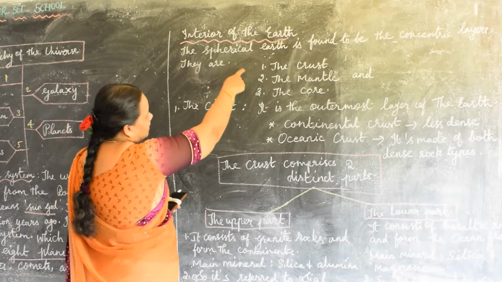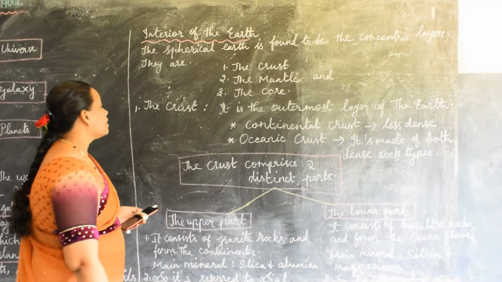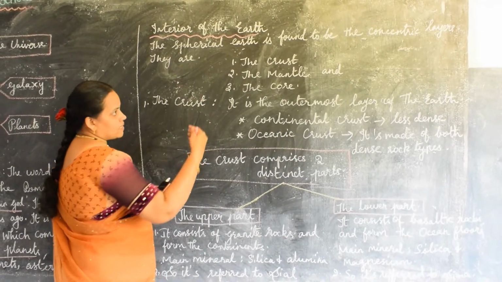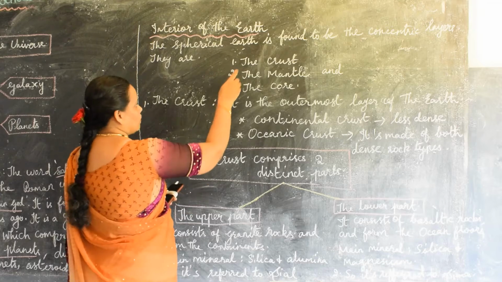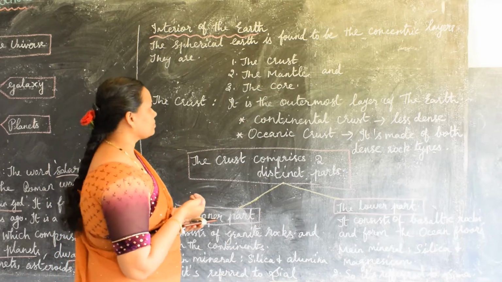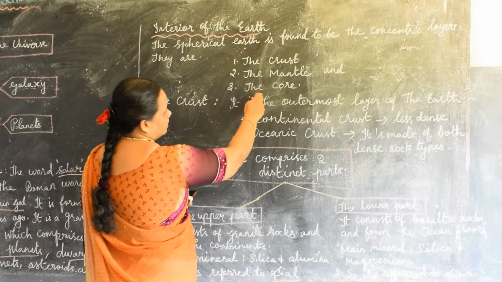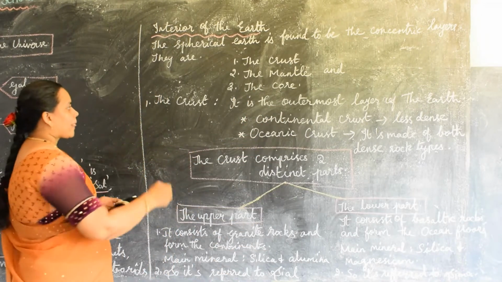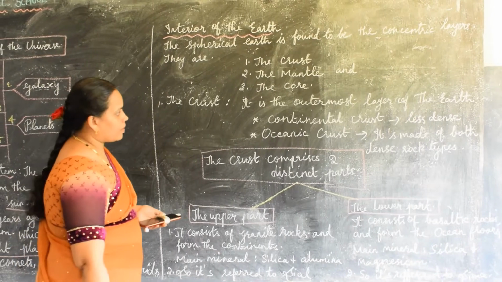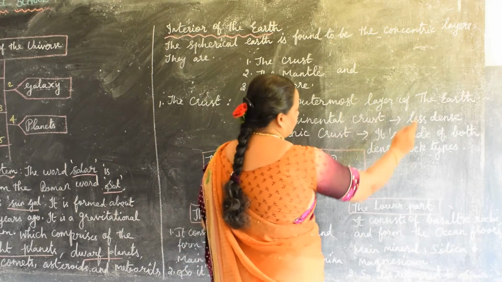So the spherical earth is found to have concentric layers. They are, என்னென்ன லேயர்ஸ் அடுக்குகளா இருக்கு அப்படின்னு பார்த்தோம்னா first one is the crust. Crustன்றது என்னது? மேல் பகுதி, மேற்பரப்பு. And the next one is mantle and the third one is the core. Here the crust definition is given. It is the outermost layer of the earth.